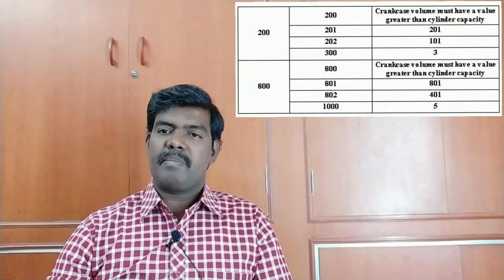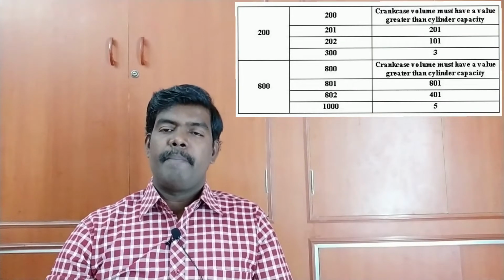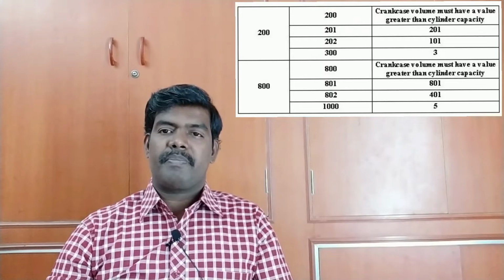Similar case, let us consider a cylinder capacity of 200 cc, 300 cc, for example Maruti 800 cc, like that. Next one, we go for valve overlapping. Already know that.